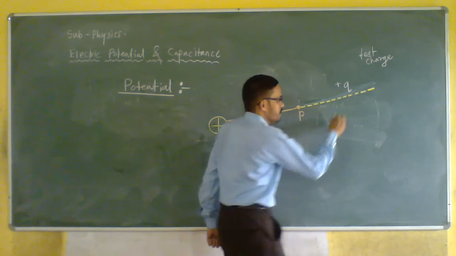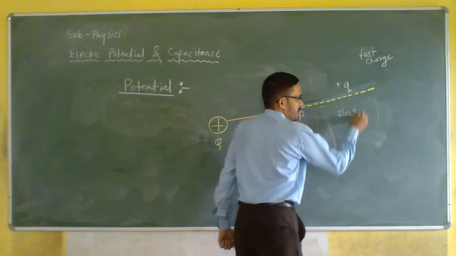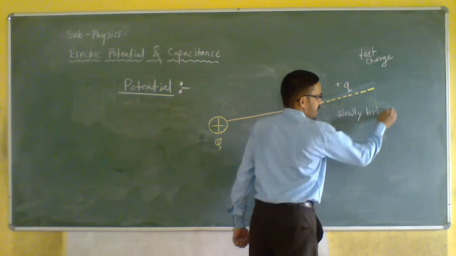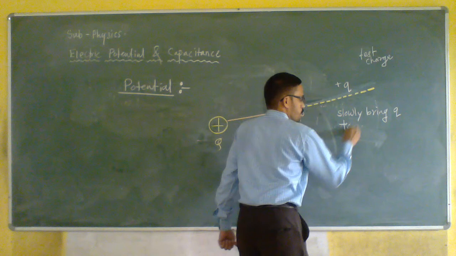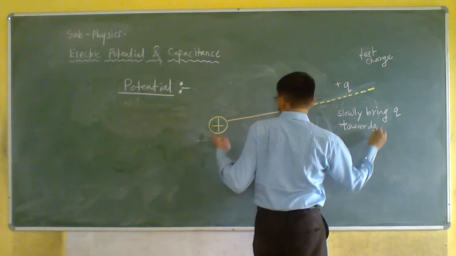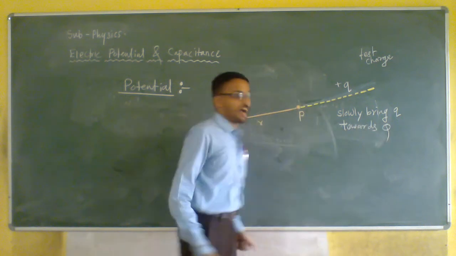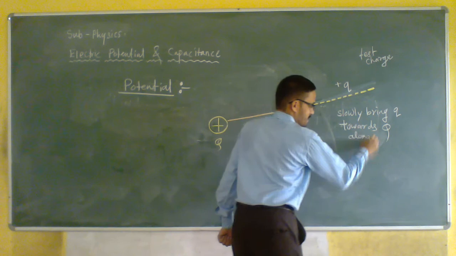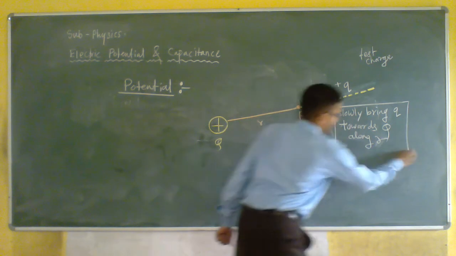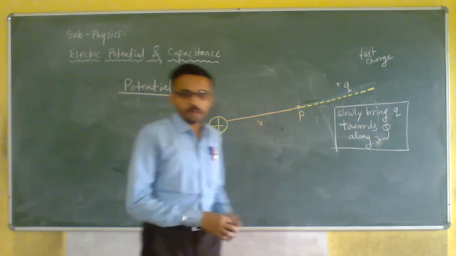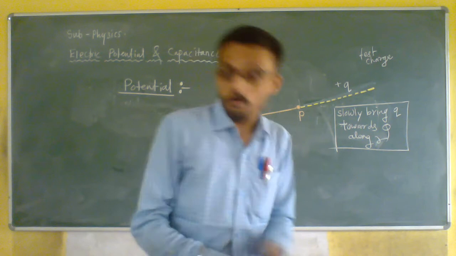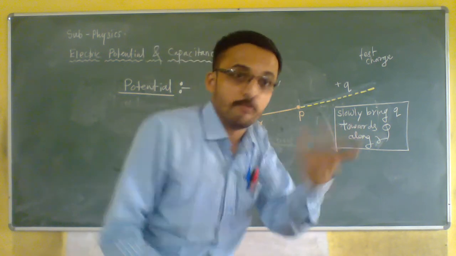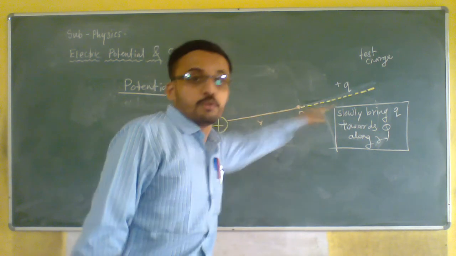So, if I slowly bring Q towards capital Q along R, this thing I will do. What will I do? I will slowly bring my test charge along R towards Q.